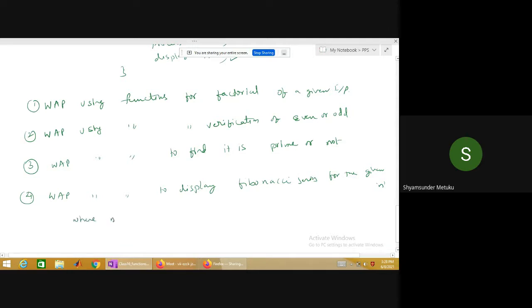Fifth, write a program using functions to find the sum of digits of a given number.